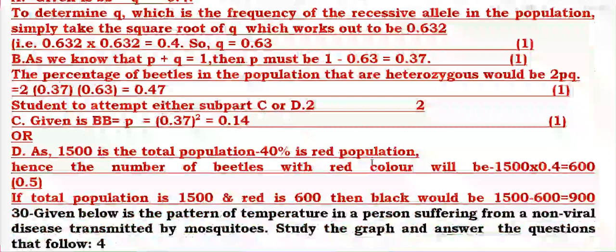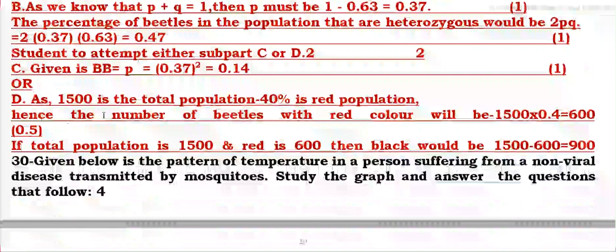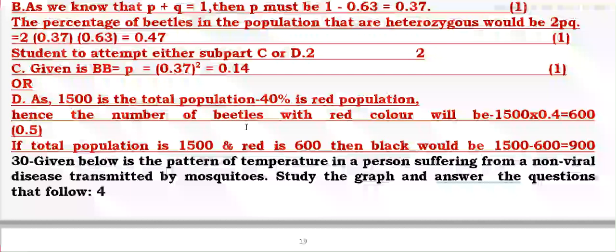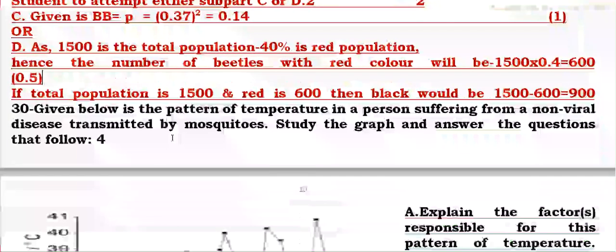Then part C or D: the total population is 1500, and 40% is red. So the number of red beetles will be 40% of 1500, that will be 600. Total population is 1500, red is 600, so the black will be 1500 minus 600, which is 900.